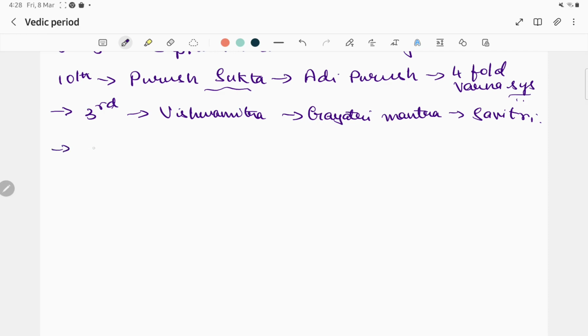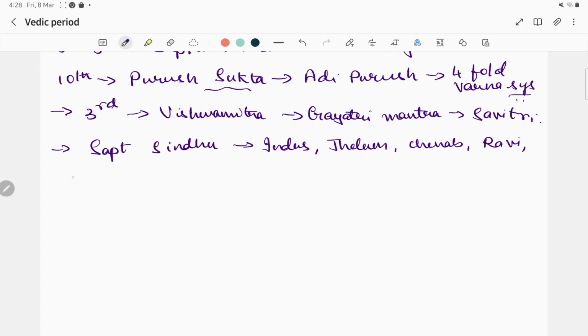Where did these Aryans settle? These Aryans settled in the land of seven rivers, also called Sapta Sindhu. The rivers are Indus, Jhelum, Chenab, Ravi, Beas, Sutlej, and Ghaggar river. So these are the seven rivers where the Aryans settled.